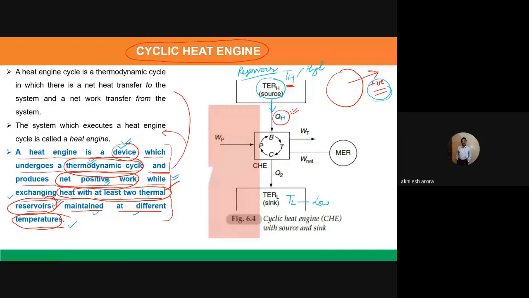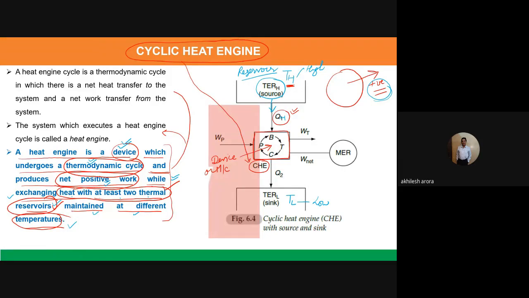Now this is the device here. This is the device or the machine. Rather, it's basically this box which is drawn here. This actually is known as CHE. CHE means cyclic heat engine. This is the cyclic heat engine.